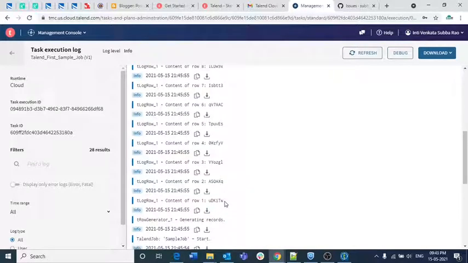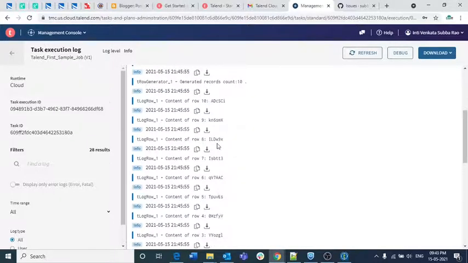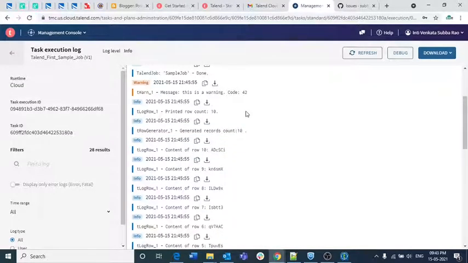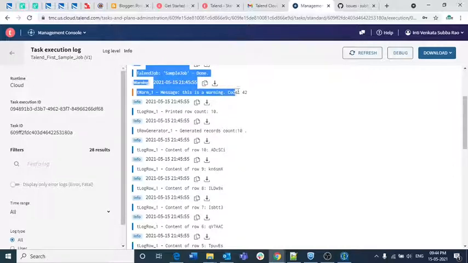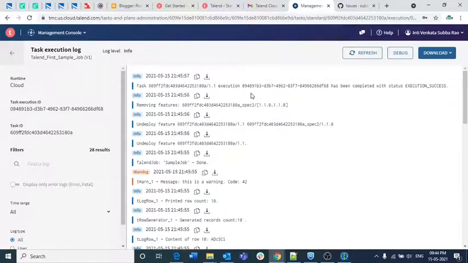So yeah, these are the contents. As I mentioned, in the T log row, we will be getting all the contents. The number of rows that I mentioned was a total of 10. So it is showing the first one as random string 1, 2, 3, 4, 5, 6, 7, 8 and so on until 10. Finally it shows that T row generated records was 10. So it will show the detailed representation if you click the information level. But if you click only the warning level, then you will be getting only the warning messages, and if you click no logging, then you won't be getting anything. So finally the status was success.